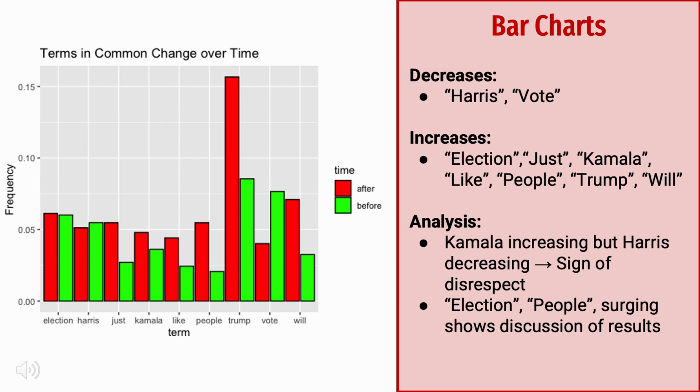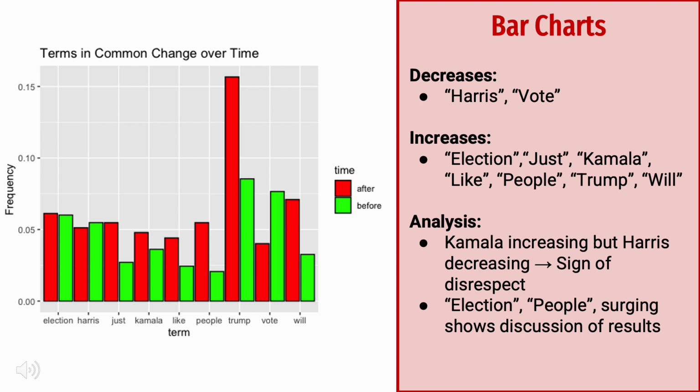And then here is the huge surge in the mentions of Trump, both before and after the election, which honestly is to be expected. Anytime we have a winning party in an election, they're going to get a lot of mentions after an election.